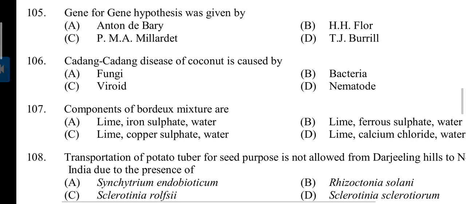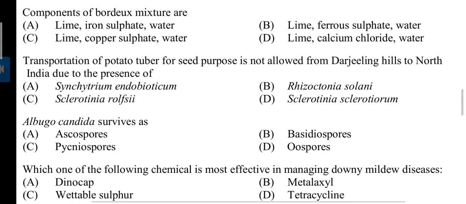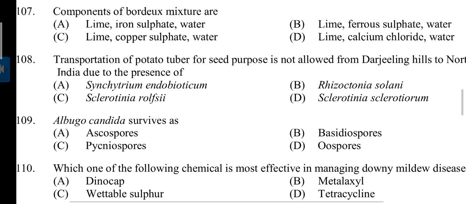Question number 106. Kerala wilt disease of coconut is caused by? Answer is C. Viroid. 107. Components of Bordeaux mixture are? Answer is C. Lime, copper sulfate and water. 108. Transportation of potato tuber for seed purpose is not allowed from Darjeeling Hills to North India due to presence of? A. Synchytrium endobioticum.